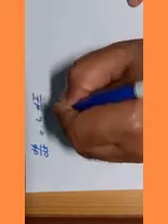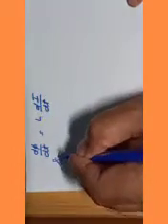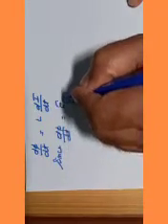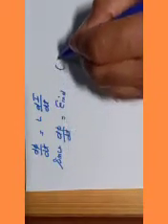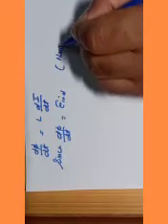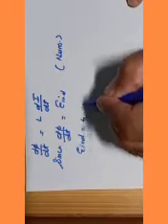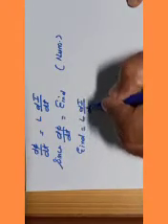So if you differentiate equation 1, then what we get? We get d phi by dt equal to L di by dt. Since d phi by dt equal to E induced, we are taking numerical value only, then E induced equal to L di by dt.